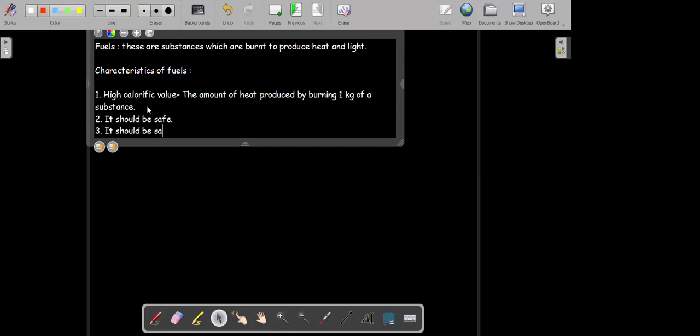So whatever fuel we are using, the fuel has to be safe. That means it can be easily stored and transported. You can easily store it at home. It should not be highly combustible.